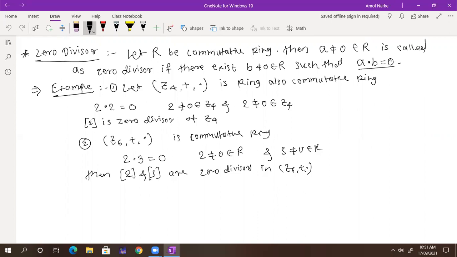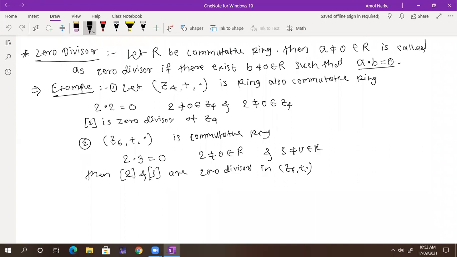We consider Z4. Z4 is nothing but integers modulo 4 with the operations integer modulo addition and integer modulo multiplication. It is also a commutative ring that we have discussed already. If I find 2 into 2, 2 into 2 is 4, but 4 is congruent to 0 mod 4, so it is 0 in that particular operation. So this is a zero divisor. Why? Because 2 is not equal to 0 and the other 2 is not equal to 0, and both belong to Z4. Similarly, you can take Z6.